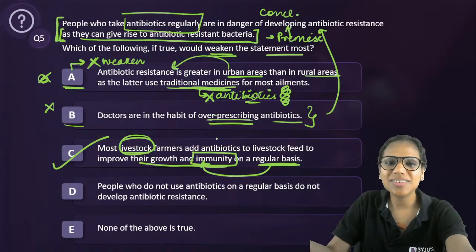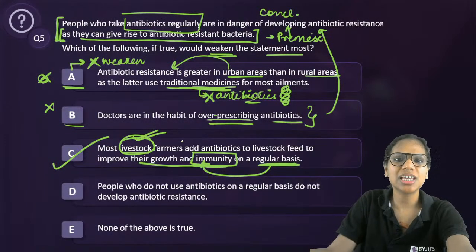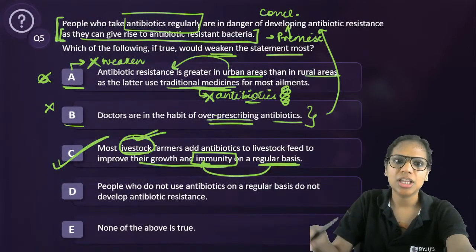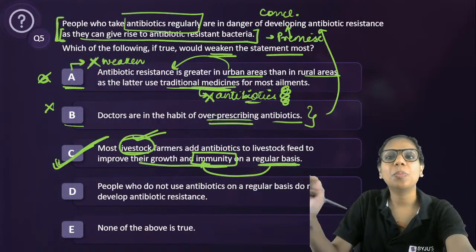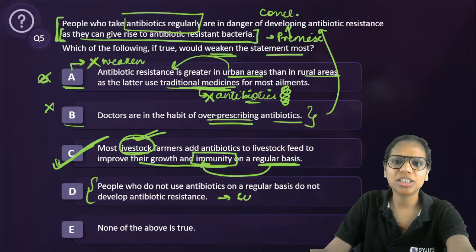That means they are not developing any antibiotic resistance. Okay. In fact, their immunity is being improved because of antibiotics. Right. So there is no antibiotic resistant bacteria being developed in the bodies of various livestock. So that shows that probably they do not have any harmful effects as such. And that's why C is our best bet out of the given options. Right? I hope this makes sense. This is again supporting the argument. It is strengthening the argument and not weakening it.